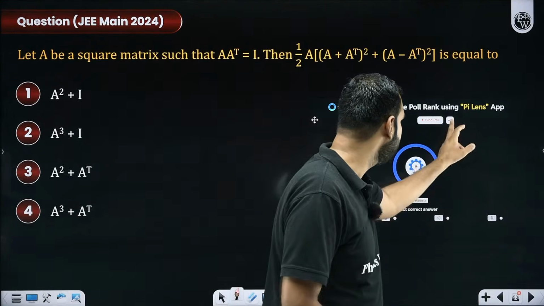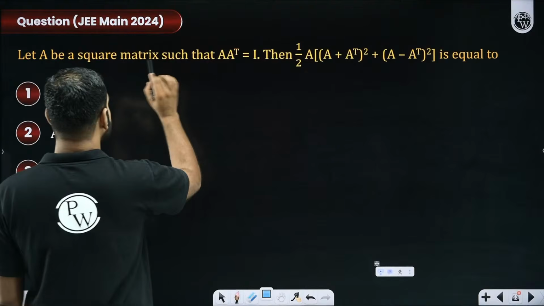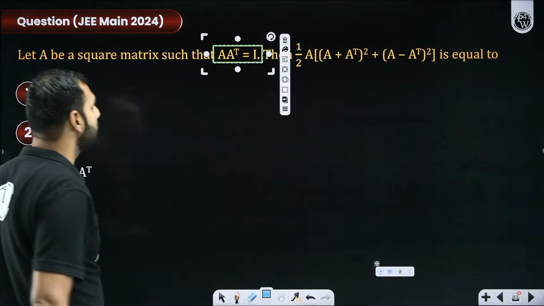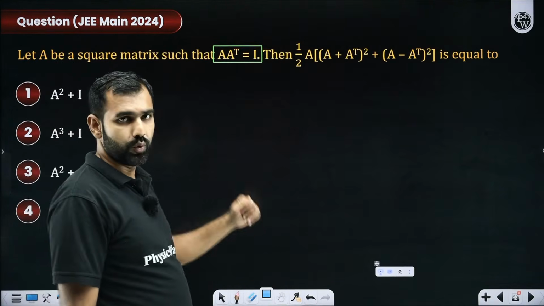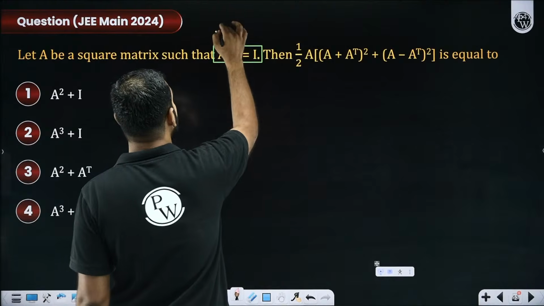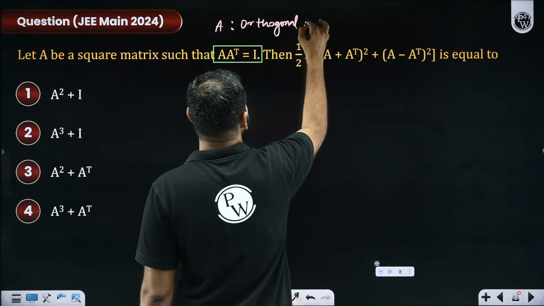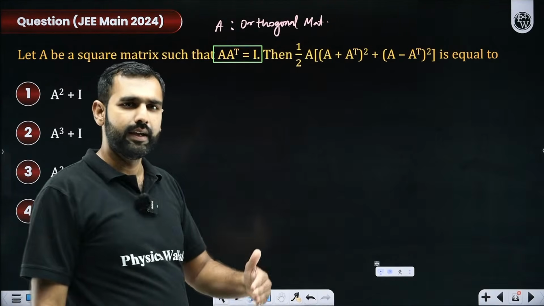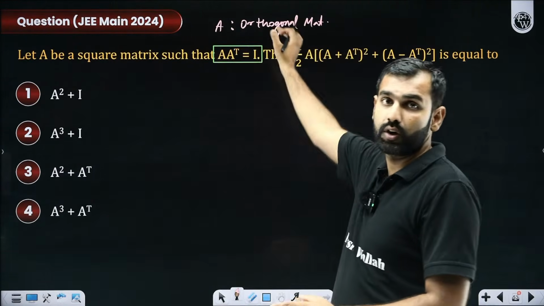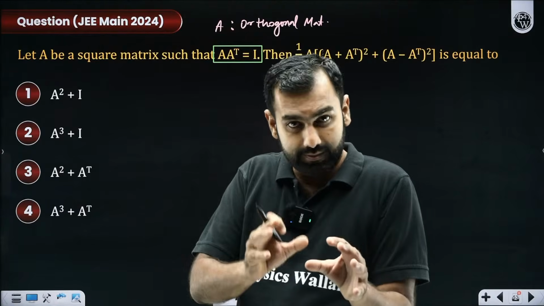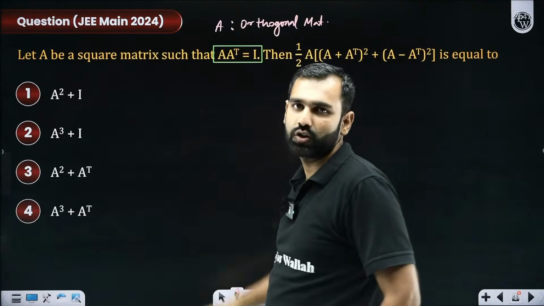So if I simultaneously start discussing this question, I am told that there is a square matrix A such that A into A transpose is the identity matrix. Whenever a matrix A into A transpose is given to be an identity matrix, we call this matrix A an orthogonal matrix. Let's say they don't give you this data in the question. Rather, what they give is that A is an orthogonal matrix. The moment somebody says A is an orthogonal matrix, you should bring this assumption that, sir, it means A into A transpose is an identity.